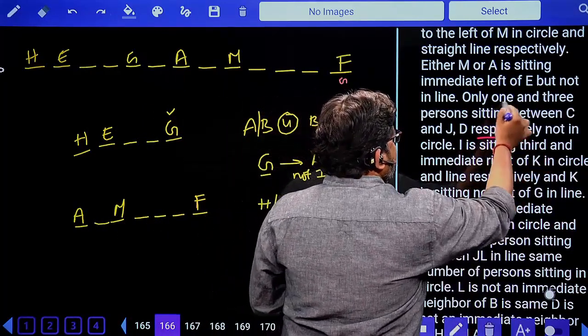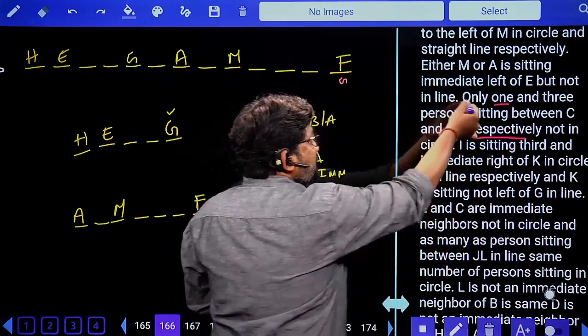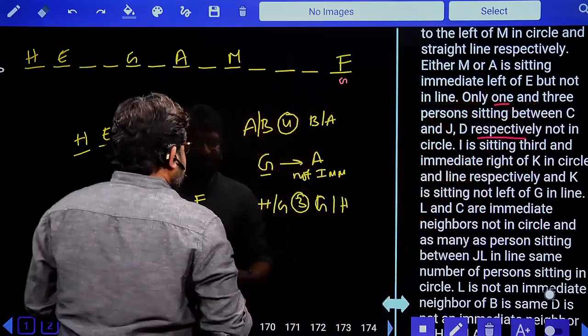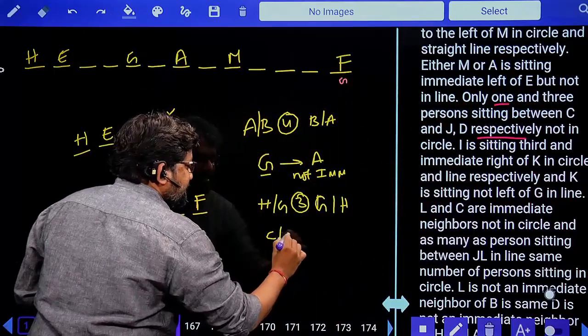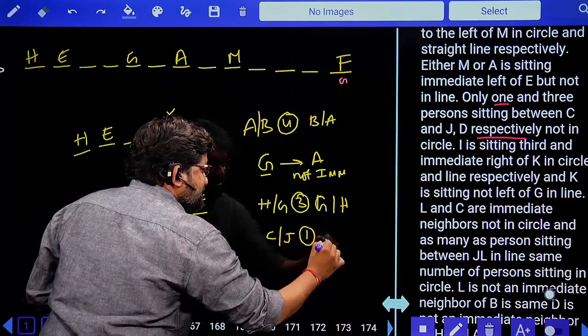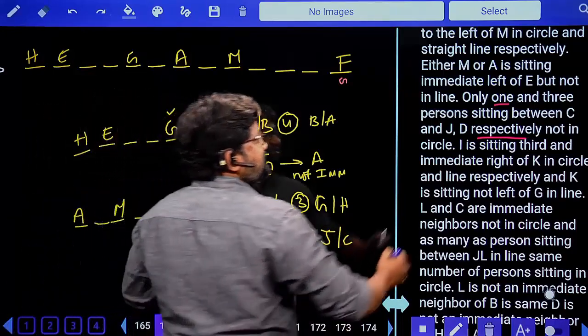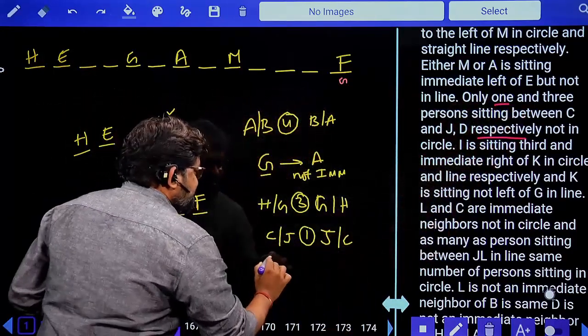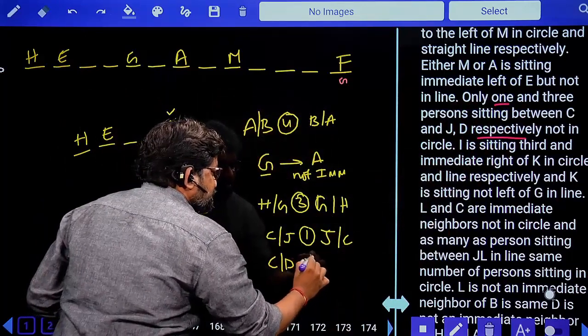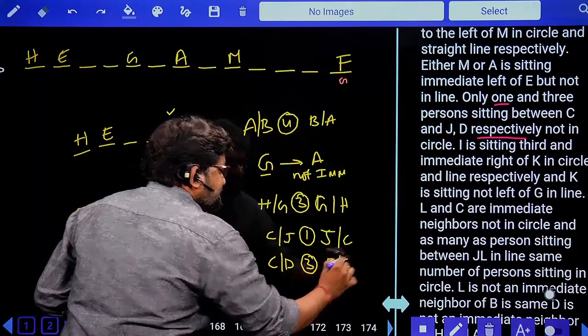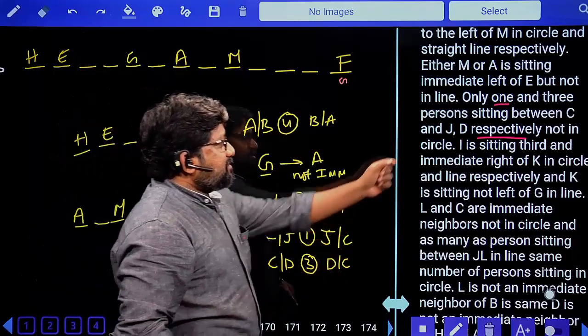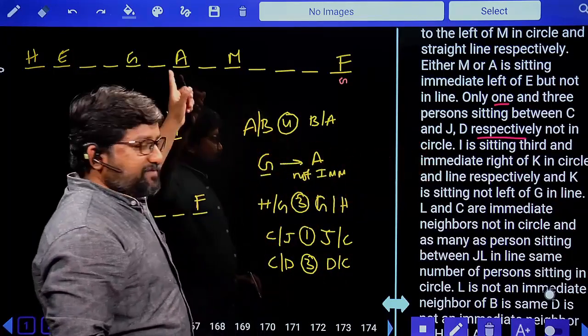What comes first? 1. That is, between C and J, only one person. Only one person between C and J. And next you should consider C and D now, and 3 persons between C and D. This is the order that you are supposed to follow. D or C. Done? Respectively not in circle, then you should go for with line.